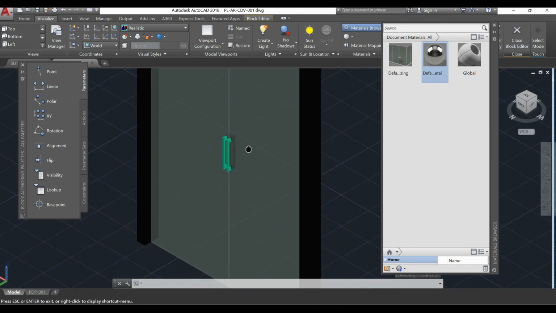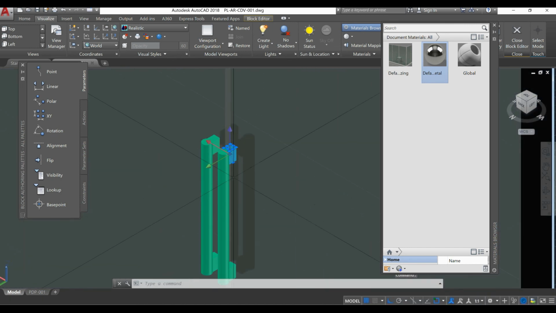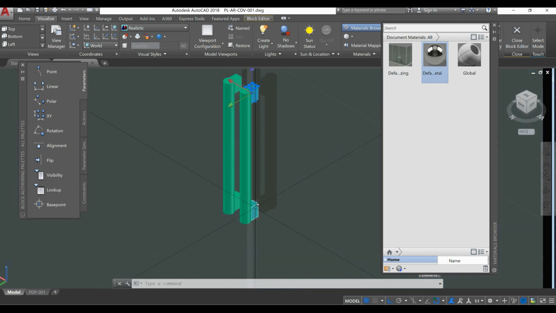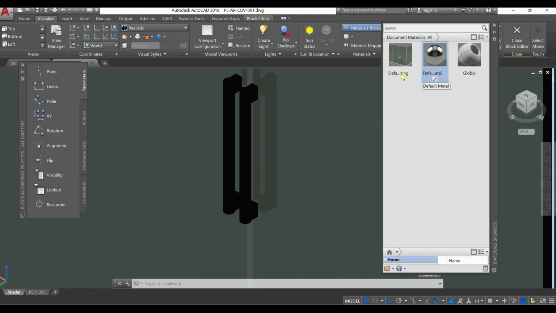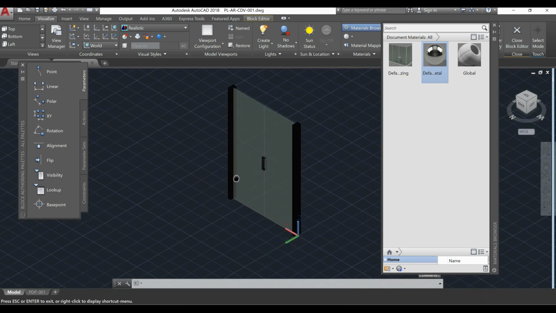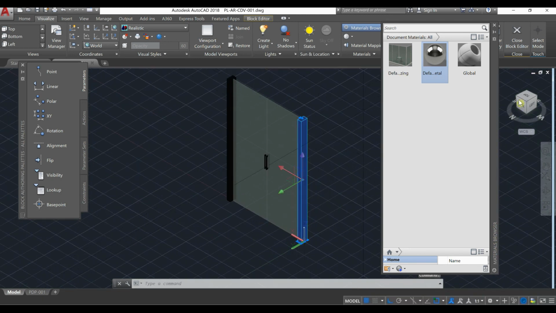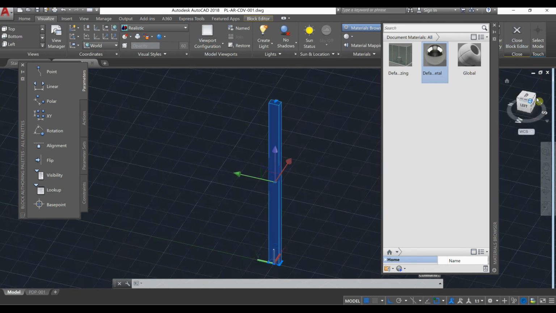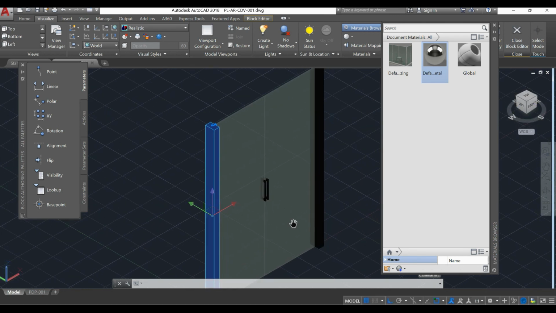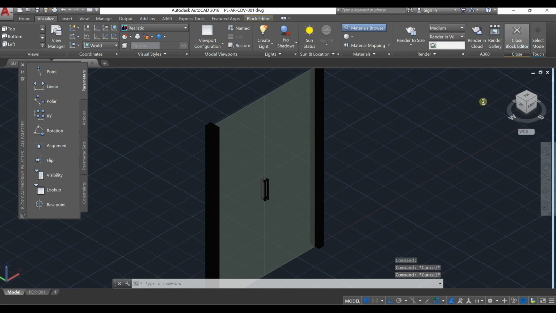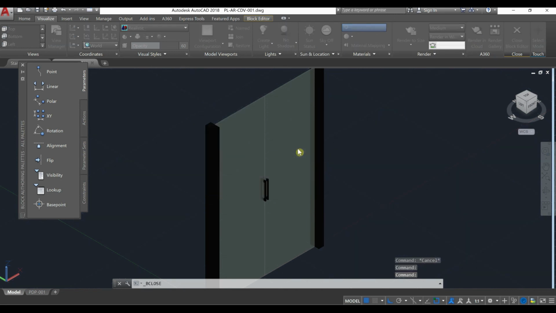Let's rotate the doors to apply the same features to the other handles. Assign to selection, and all the materials were assigned. Let's take a look at the front part. Let's close the block editor and save changes.